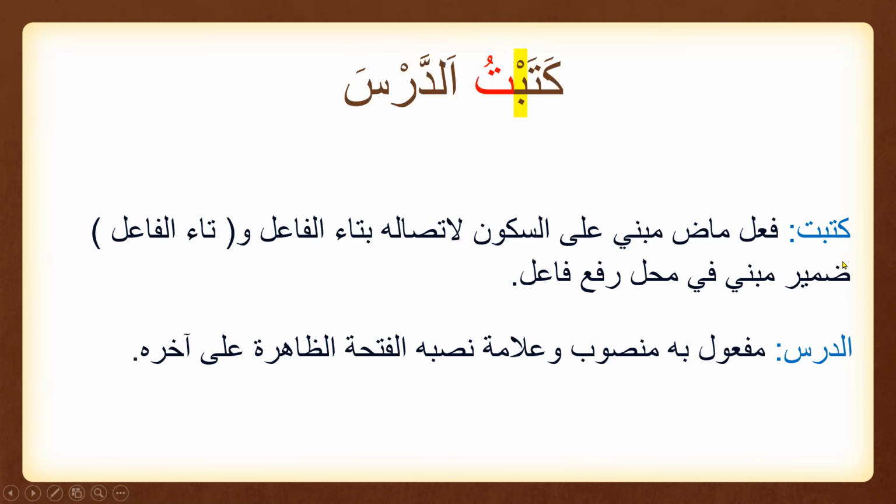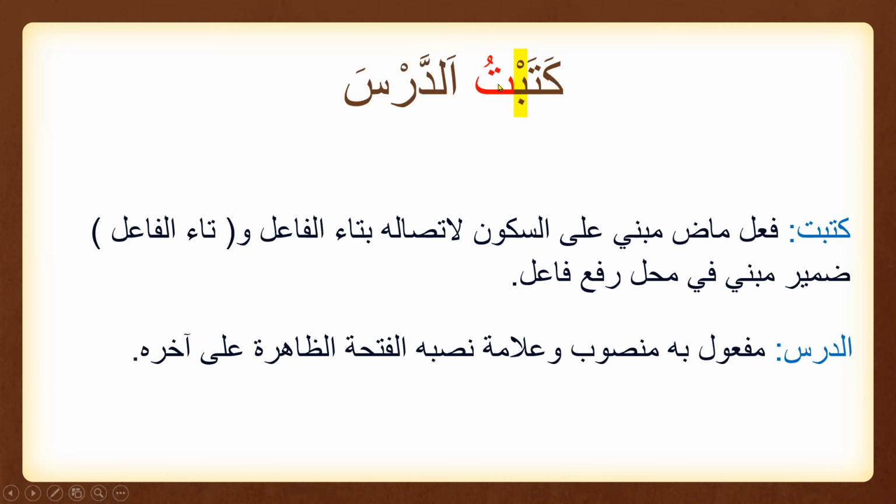So, how are we going to write the i'rab for katabtu? This is fi'l madi. You know that this is fi'l madi, so write fi'l madi mabni. Mabni on what? Look here, the third letter: mabni on sukoon, ala sukoon. فعل ماضي مبني على السكون لاتصاله, while it is attached with the ta al-fa'il.